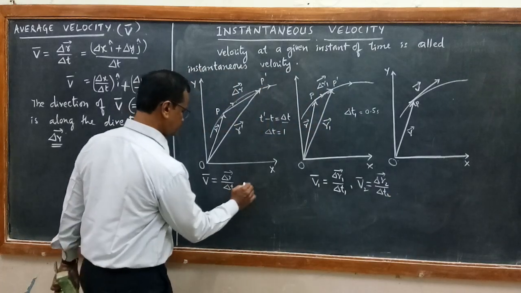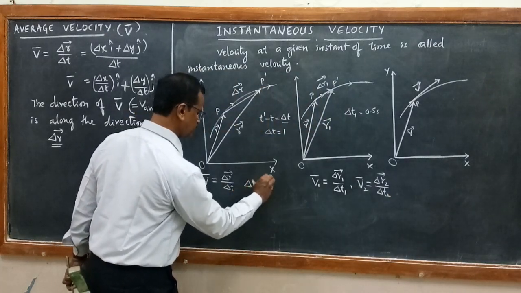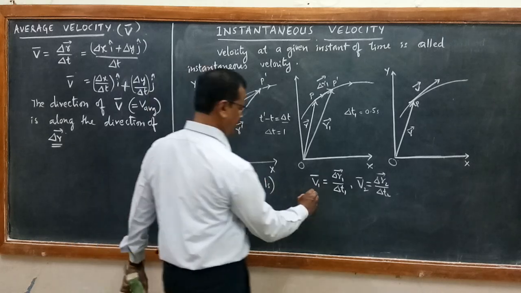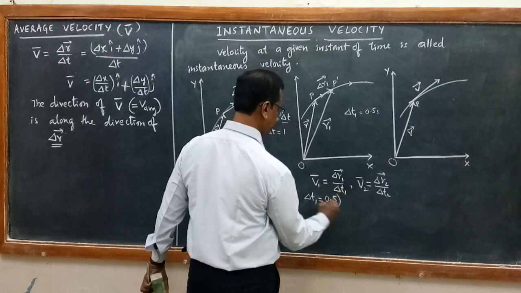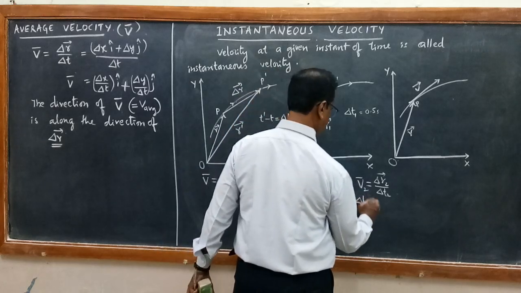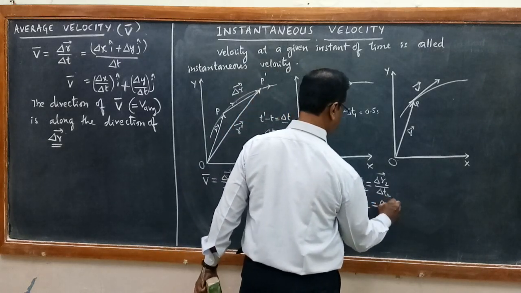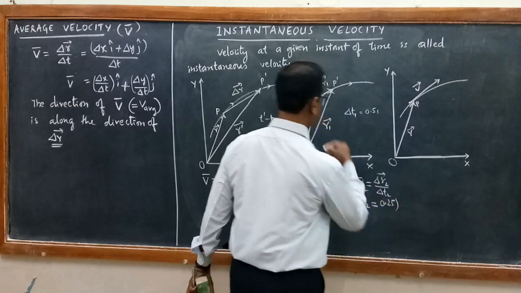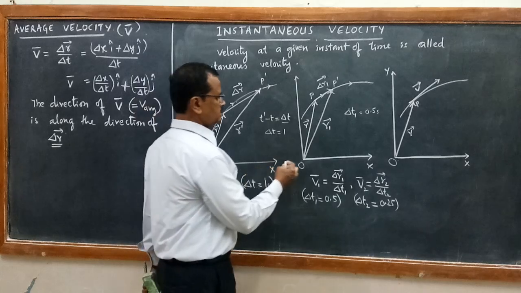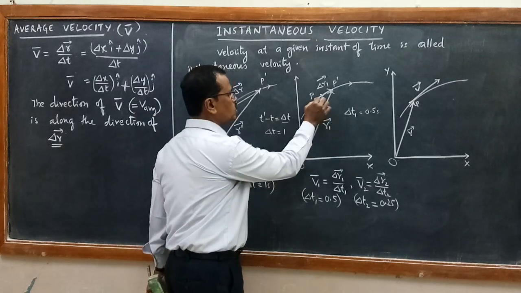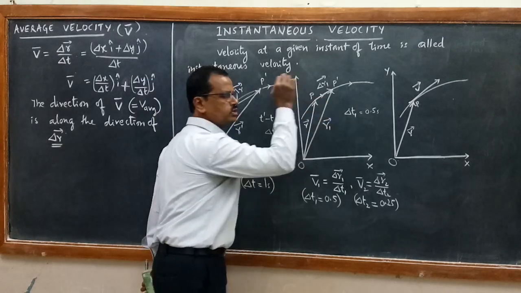Here I had taken delta t as 1 second, here delta t1 as 0.5 second, and here delta t2 as 0.25 second. I will continue this procedure until I come very close to the point P.